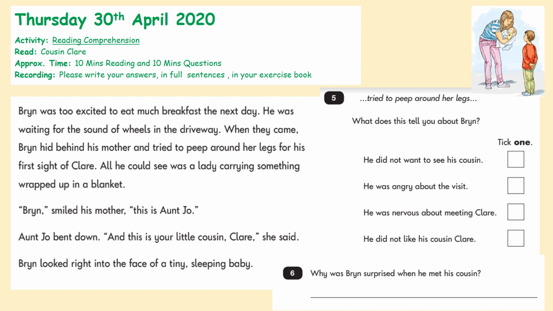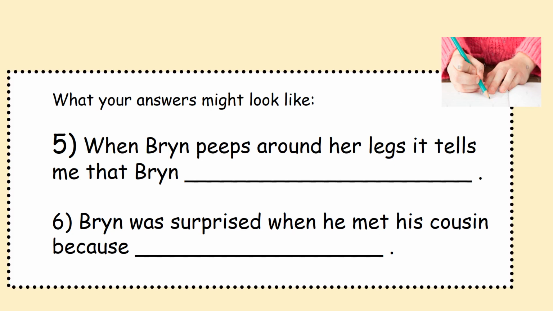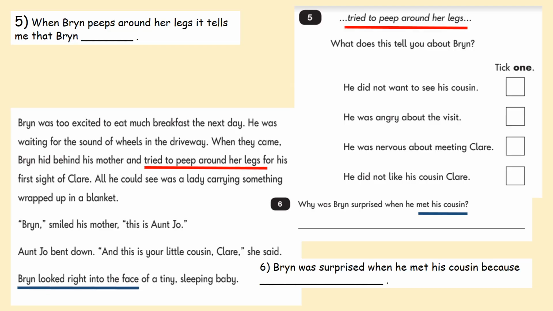Okay, welcome back. Have we done some good reading? So let's have a look on the next page and think about what our answers might look like. When Bryn peeps around her legs, it tells me that Bryn was what? Bryn was surprised when he met his cousin because, so we've got some of those nice sentence stems. Let's take a look at the text.